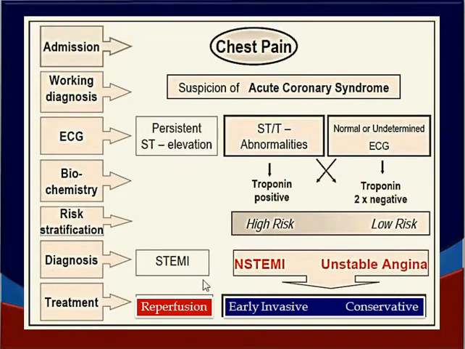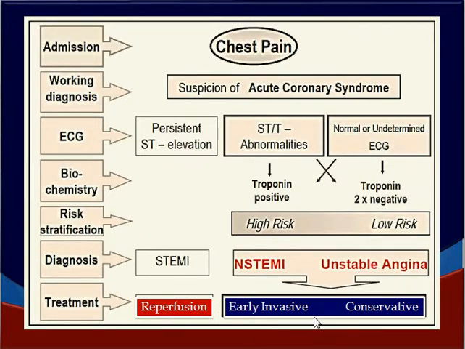And of course the management will be there. STEMI must be reperfused. The reperfusion strategy can be a primary PCI, which will be the best option, or a thrombolysis. When there is NSTEMI and unstable angina, there are two approaches: early invasive and conservative. Early invasive approach is sought only in high risk patients, and of course patients with moderate risk also.